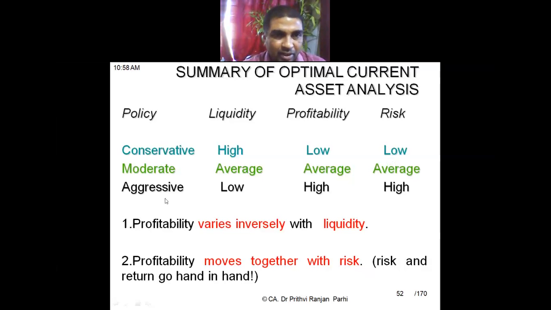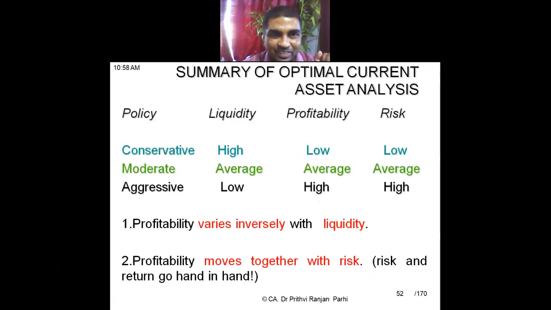Under moderate policy, liquidity is average, profitability is average, risk is average. Under aggressive policy, liquidity is low, profitability is high, and risk is also high.